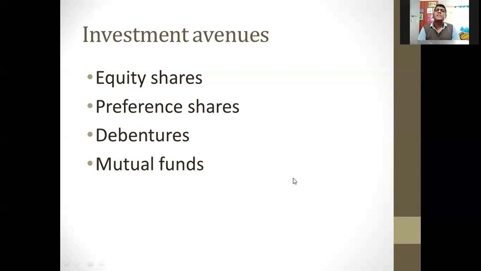Okay. Next, what are preference shares? Preference shareholders have a preferential right to receive capital and dividend. In case the company closes the business, or after completing the maturity period, they will get their capital back. Preference shares have a maturity period. And in case the company is under loss and closing the business, they get priority to receive their capital back and also dividend. Whenever the company issues dividend, first they pay preference shareholders, then they pay equity shareholders.